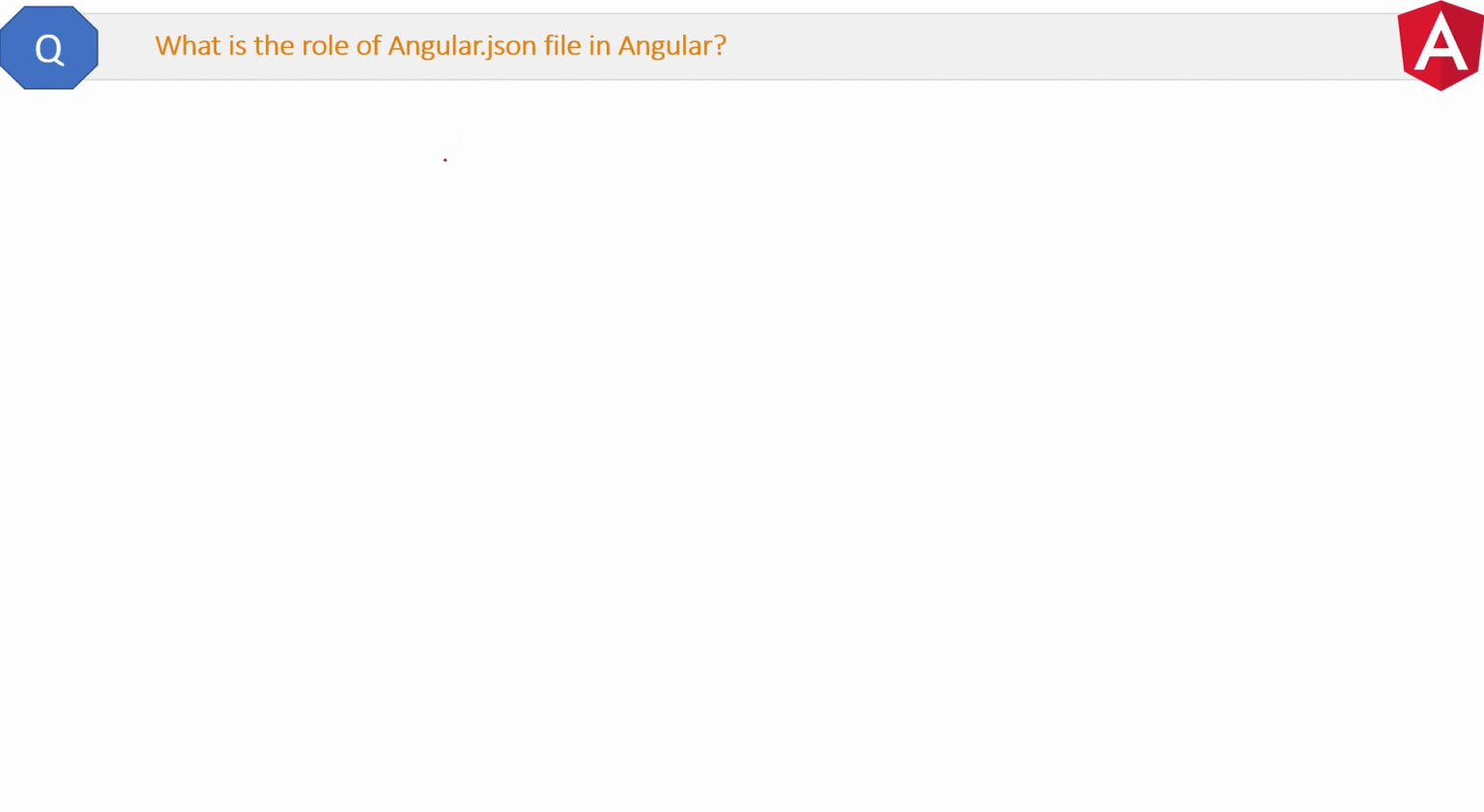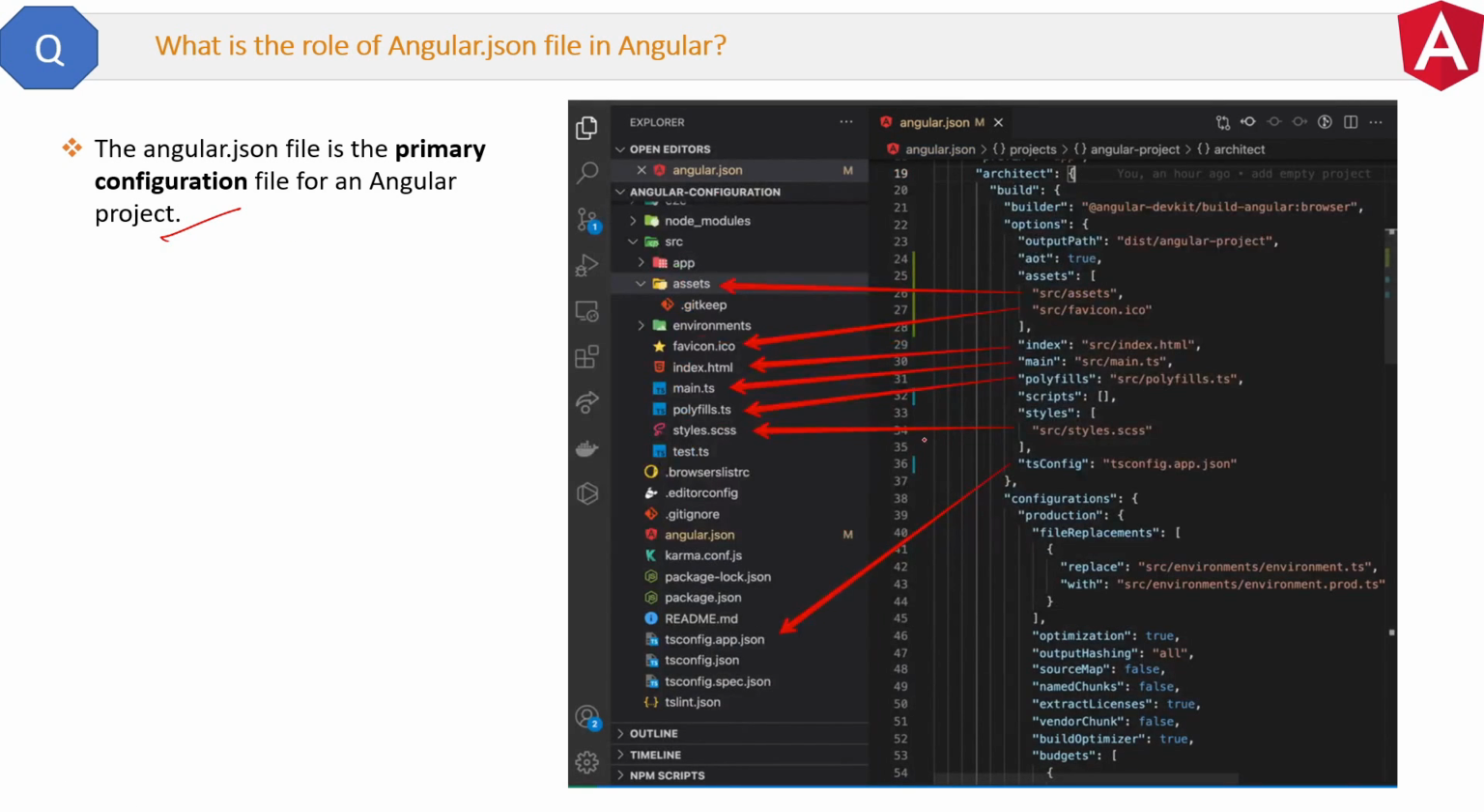Let's explore. The Angular.json file is the primary configuration file for an Angular project. So it contains all the important file links in it. See here the assets links, favicon, index.html, main.ts, polyfills.ts, styles.scss. All files of the projects are registered inside this Angular.json file. So like you have an index in the book, similarly this file is like the index of the Angular project. So this is the short answer of this question.